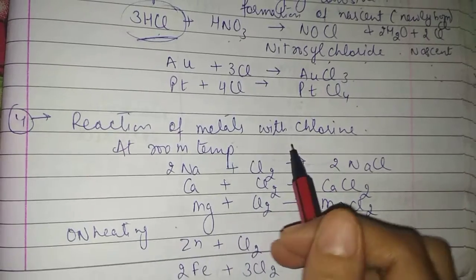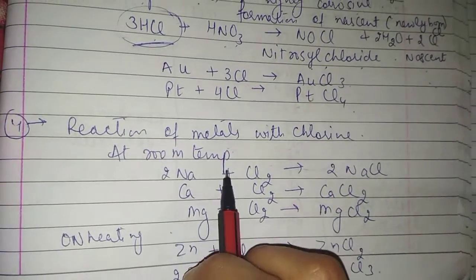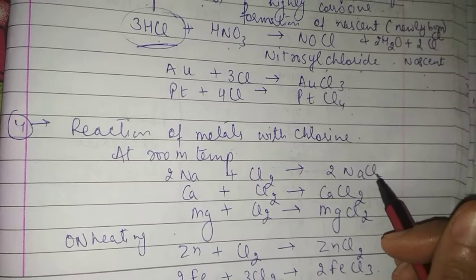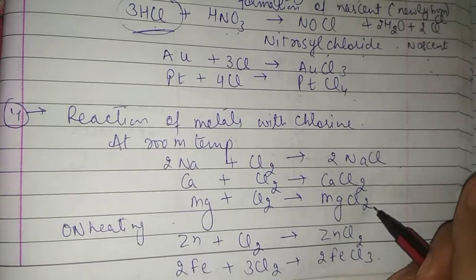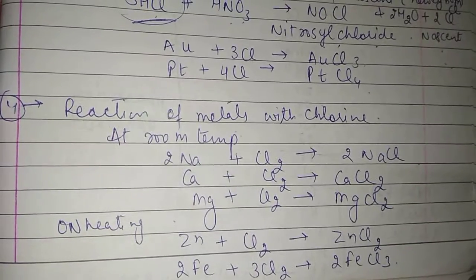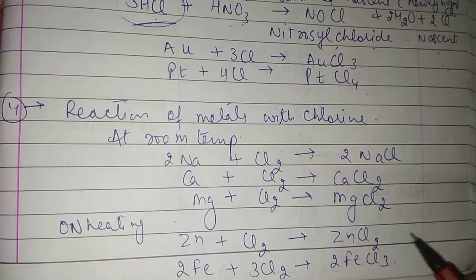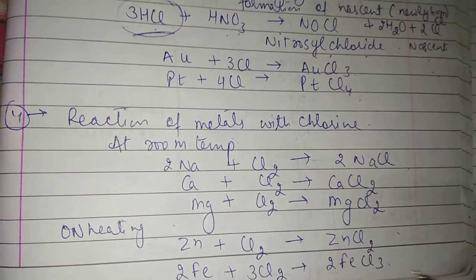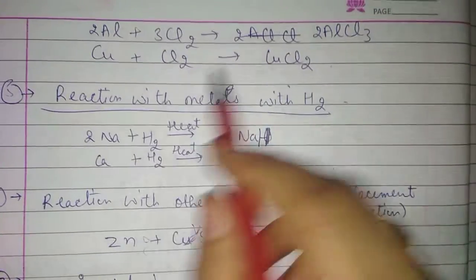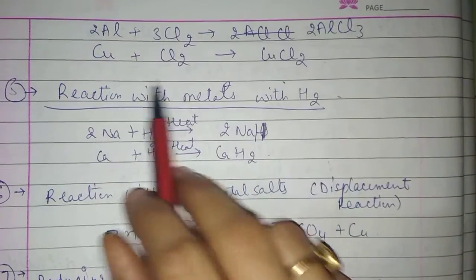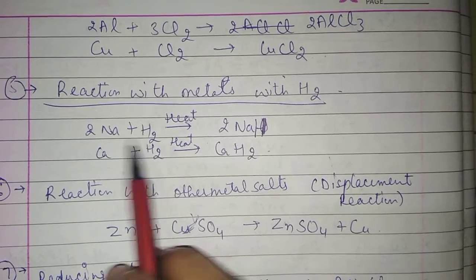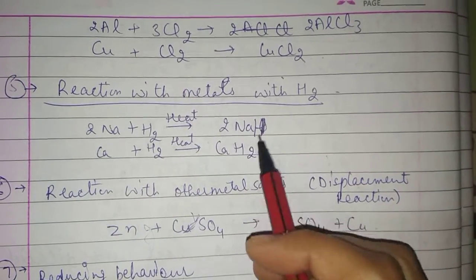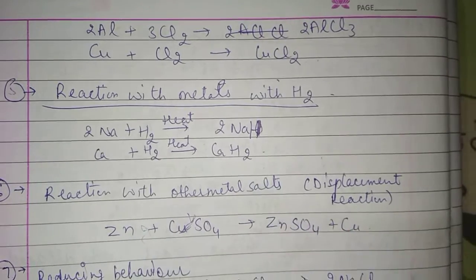Next is the reaction of metals with chlorine. At room temperature, sodium reacts with chlorine to form sodium chloride; calcium forms calcium chloride; magnesium forms magnesium chloride. On heating, zinc plus chlorine gives zinc chloride, iron plus chlorine gives iron chloride, aluminium gives aluminium chloride, copper gives copper chloride. And the reaction of metals with hydrogen: when they react with hydrogen, they form sodium hydride and calcium hydride.